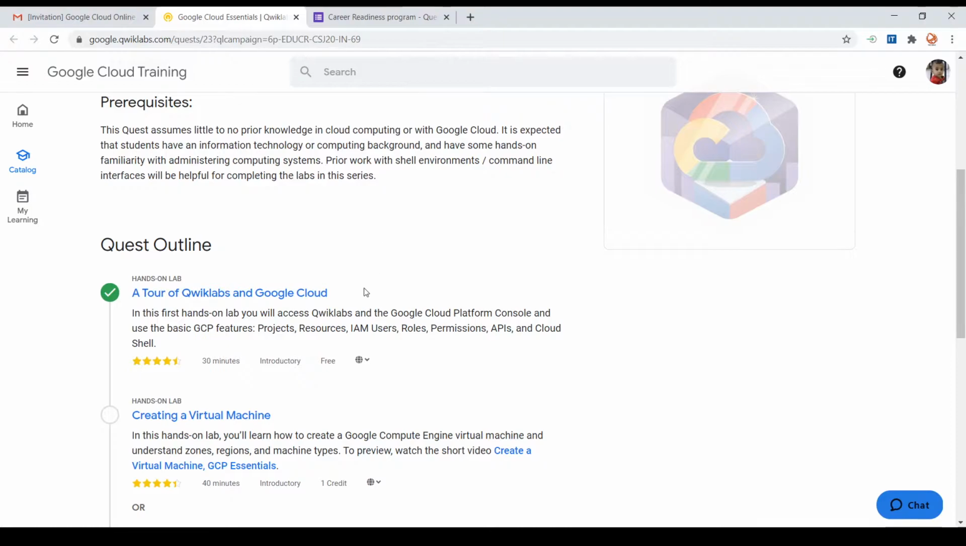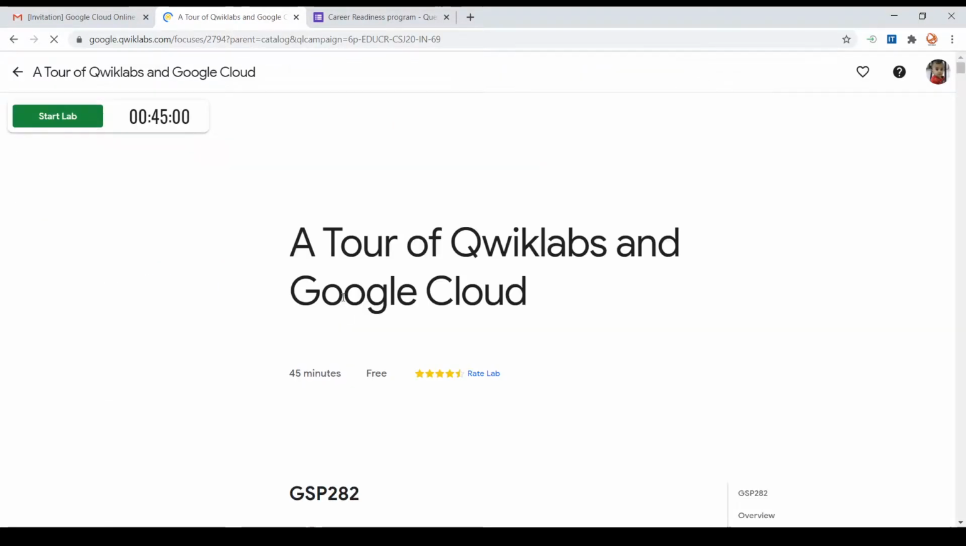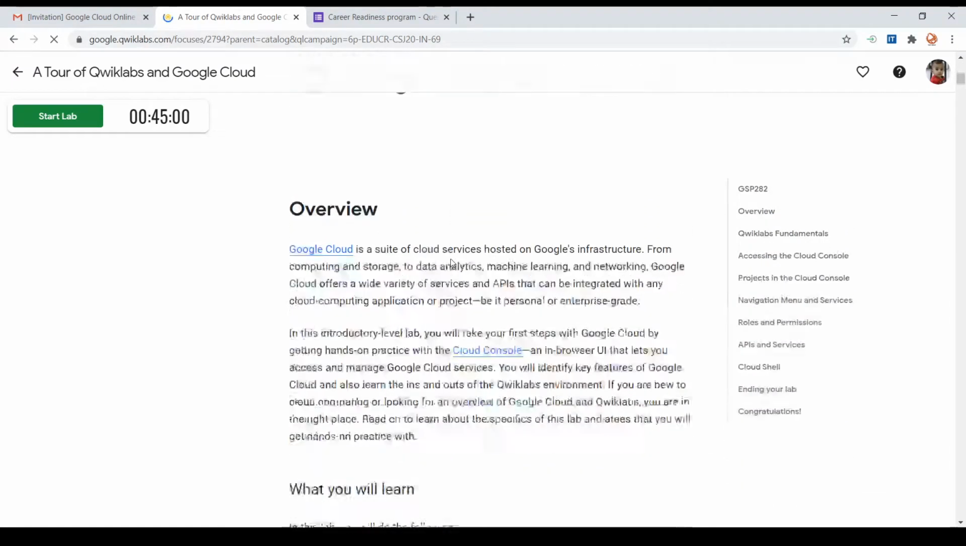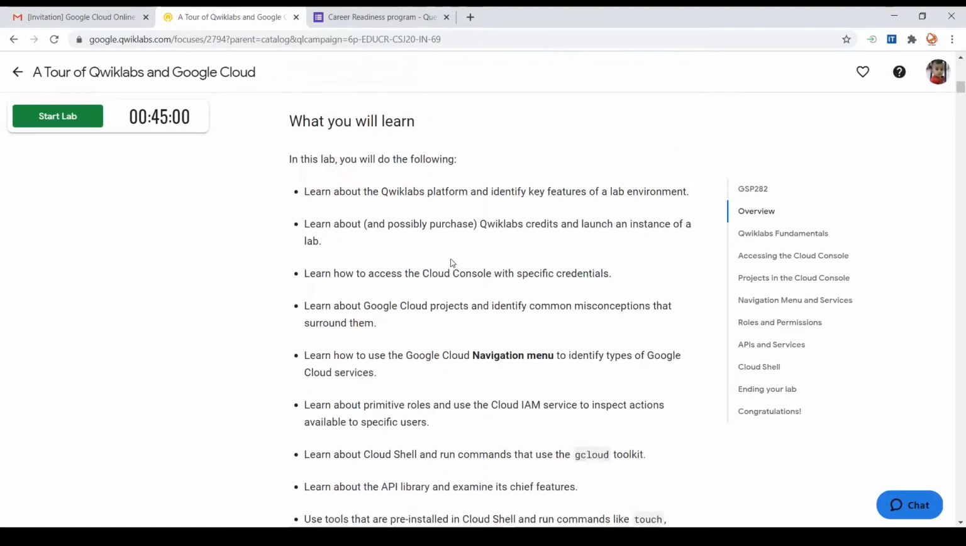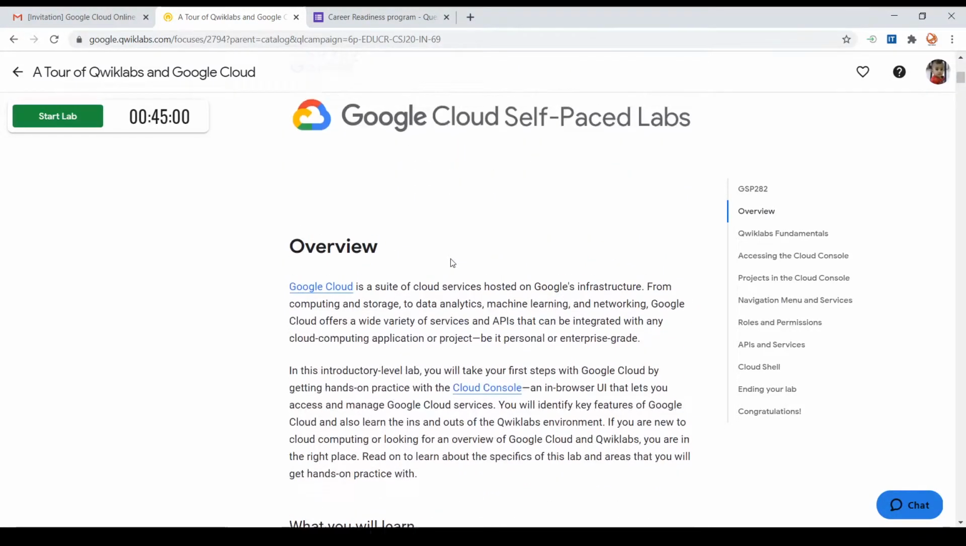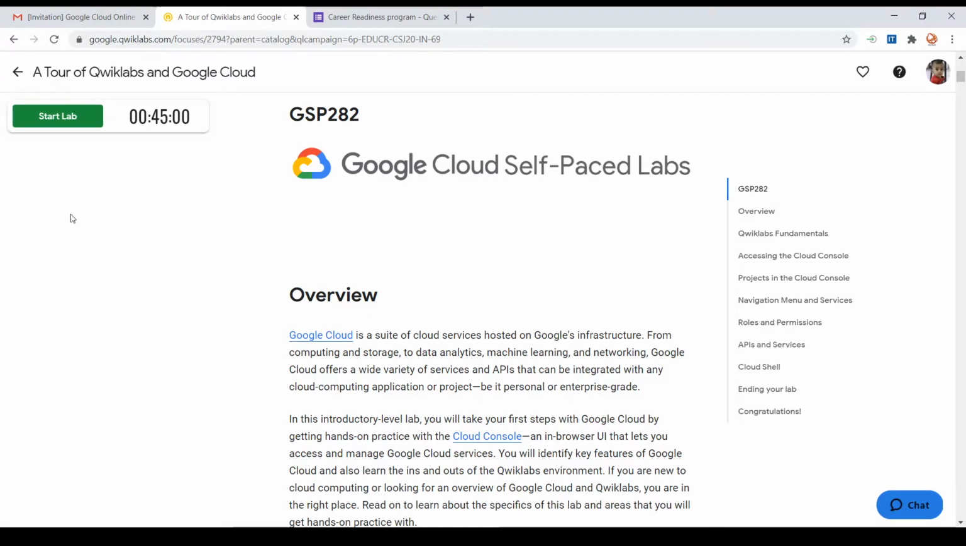So in order to get those credits, you are requested to navigate to this lab, the first lab, a tour of QuickLabs and Google Cloud. Once you are inside the lab, you can see all the instructions required to complete this lab. I will walk through all the instructions. But before that, I will tell how to get the 50 credits.